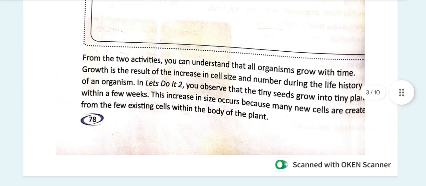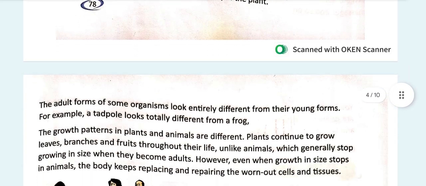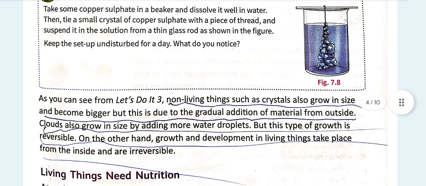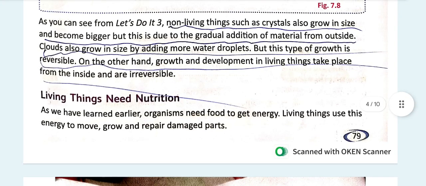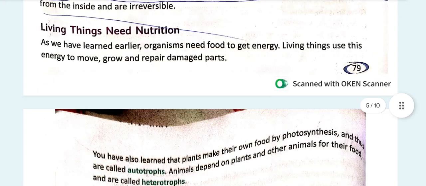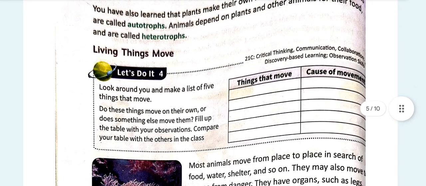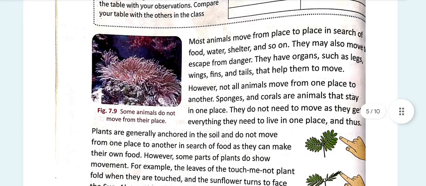After that, we learned how a plant grows and how slowly changes happen, and a baby becomes an adult and a seed becomes a seedling, and how non-living things also change their shape and show growth and development, and how living things need nutrition. And after that, why do living things move? For food, water, shelter, and to escape from danger.